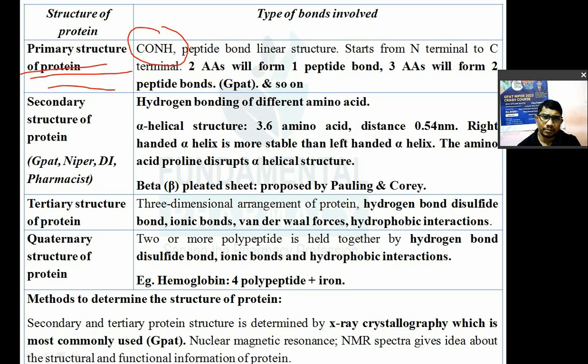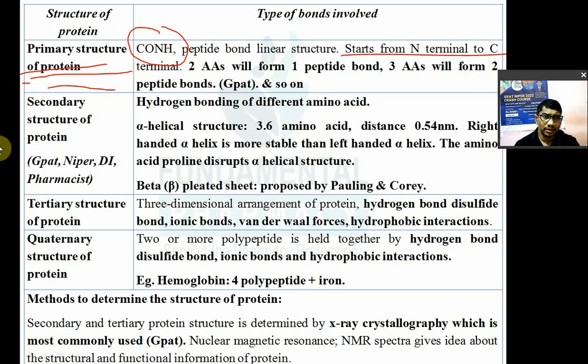If you want to read a peptide, you have to read the amino acids from the N terminus to the C terminus. This is also the case when a protein is synthesized in your body. Synthesis starts from the N terminal and goes up to the C terminal. N means the NH2 group of the amino acid and C means the carboxyl group. Two amino acids form one peptide bond. The linear form is known as the primary structure of protein.